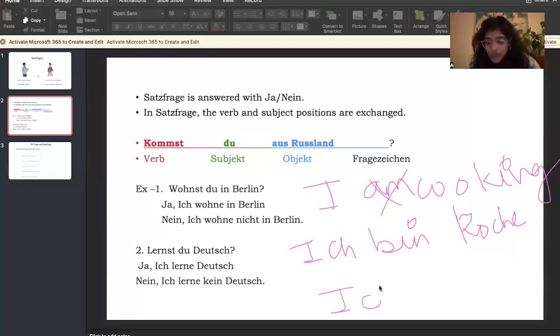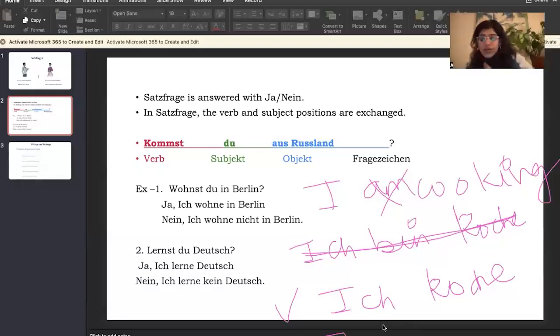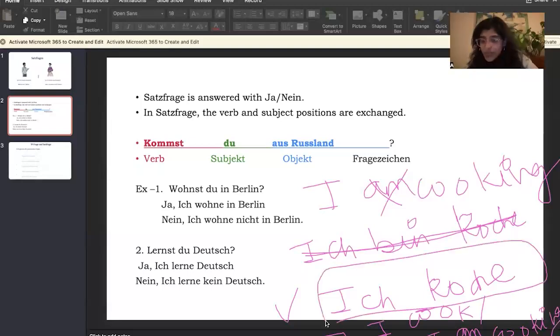So the answer will not be ich bin koche, just ich koche. So the English translation of ich koche will be I cook, and we can also translate it as I am cooking. So I cook and I am cooking, we are both using as a simple sentence without any continuous. These are the things that you have to remember.